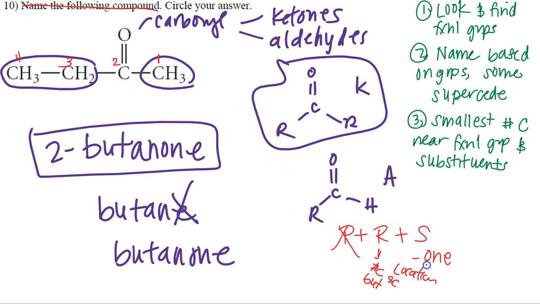We know that with a ketone or any functional group, you're always going to drop that last E, and you're going to replace it with something. When it's a ketone, you're dropping that last E, and you're going to replace it with O-N-E. And so since I only saw single bonds between the carbons here, I put butane, drop the E, and then, of course, fill out O-N-E. Then I have to put the location of where that carbonyl group is really going to start. So it's really going to be 2-butanone. All right, folks, that's how I got through number 10.